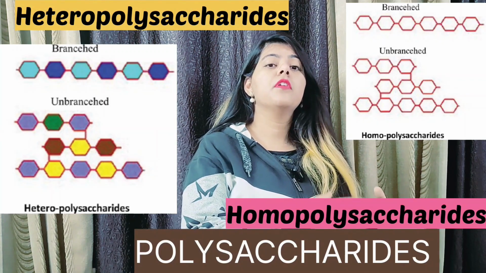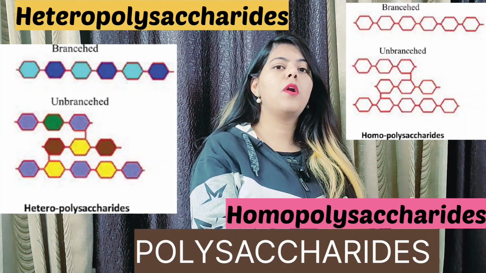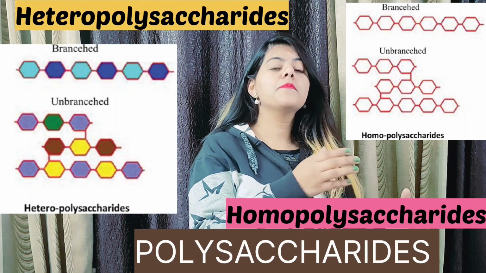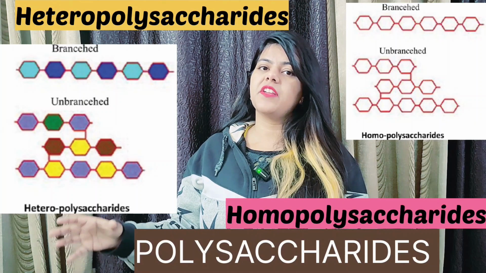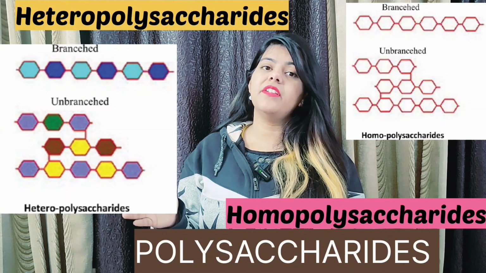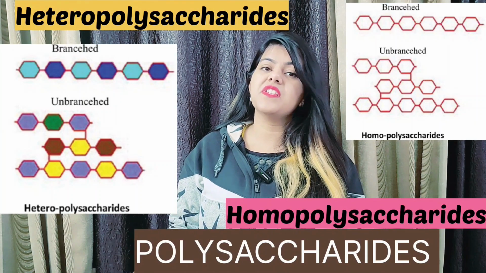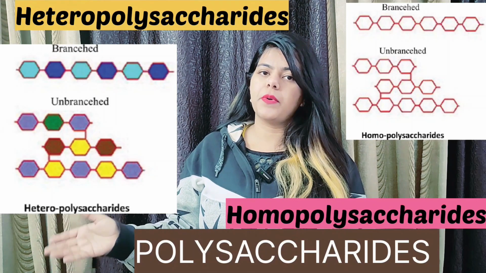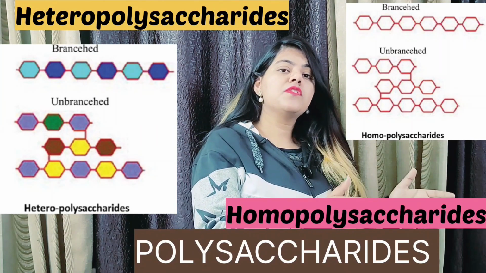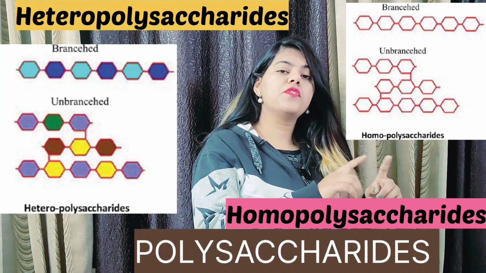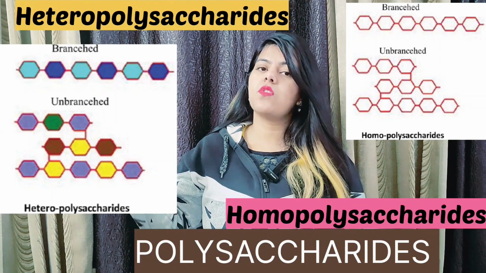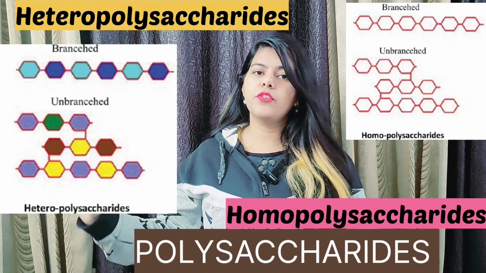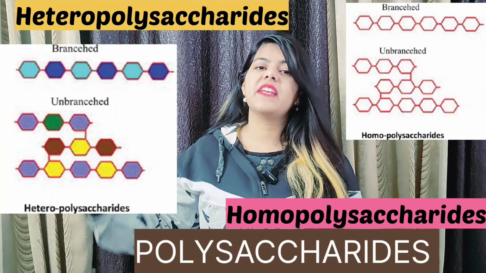Homopolysaccharides are produced comparatively in more amount, just say grams per liter, right? But on the other hand, heteropolysaccharides are produced comparatively in a low amount, as we can say milligrams per liter, right? There is the absence of non-carbohydrate groups in the homopolysaccharides. On the other hand, there is the presence of non-carbohydrate groups in the heteropolysaccharides.